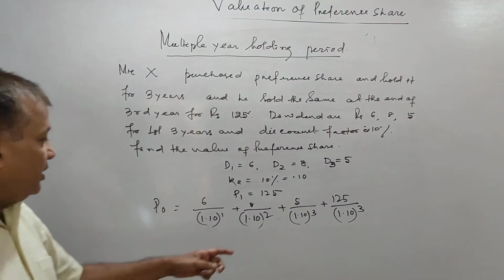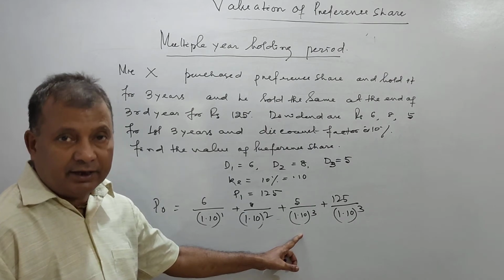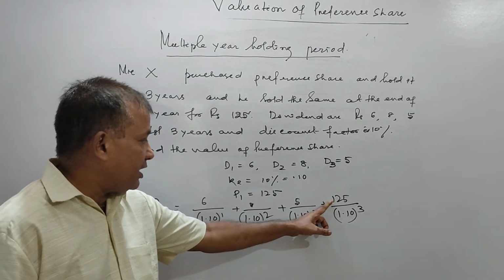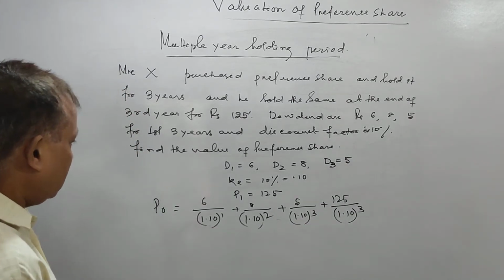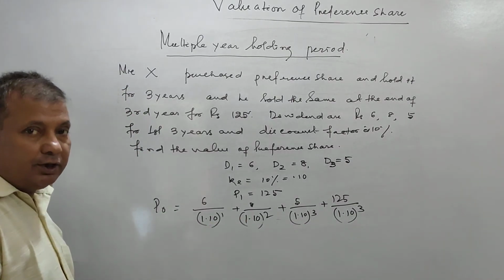That is the dividend at the end of the 3rd year and the market price at the end of the 3rd year. All have been converted to present value.